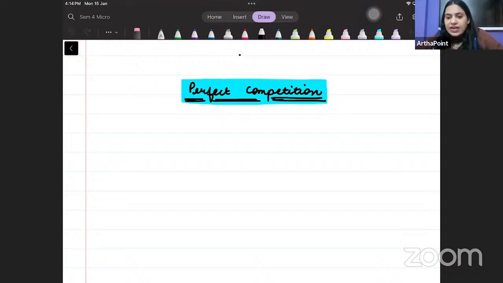Now, as far as this paper is concerned, in semester 4, we are going to talk about 1, intermediate microeconomics, 2, intermediate macroeconomics, and 3rd, econometrics. But the syllabus is completely different from what your seniors used to study. So please, मेरे साथ बहुत ध्यान से you have to do this part.